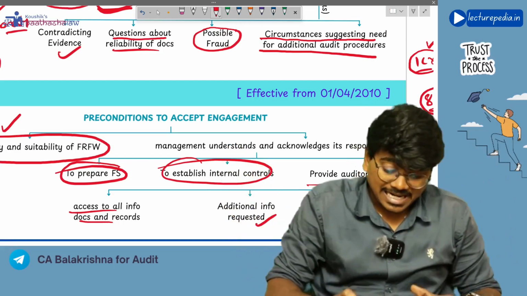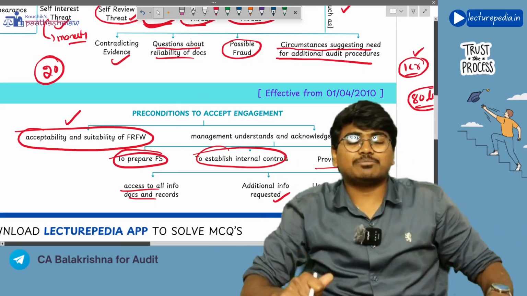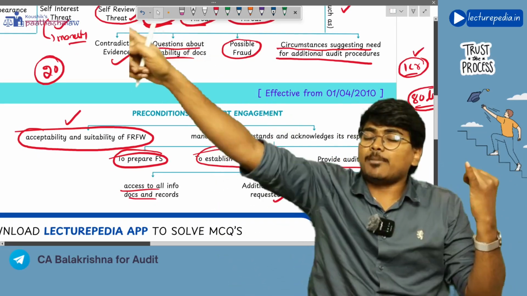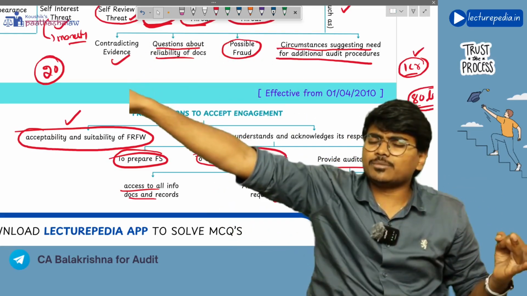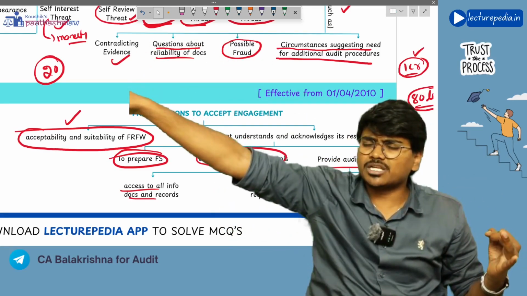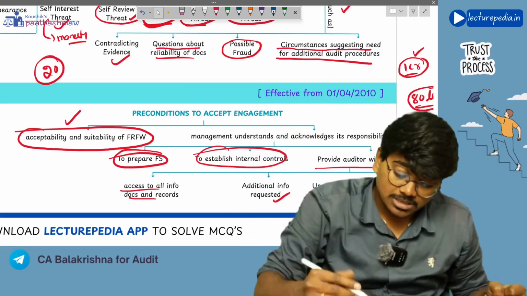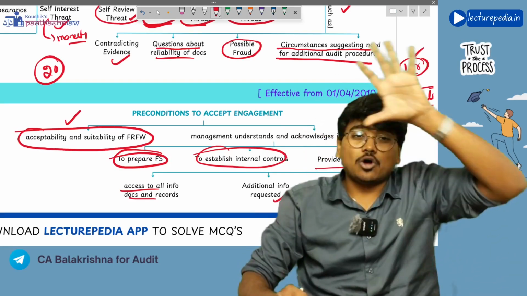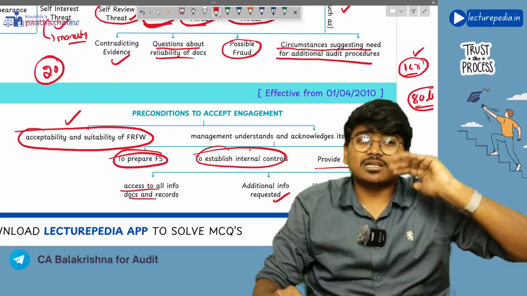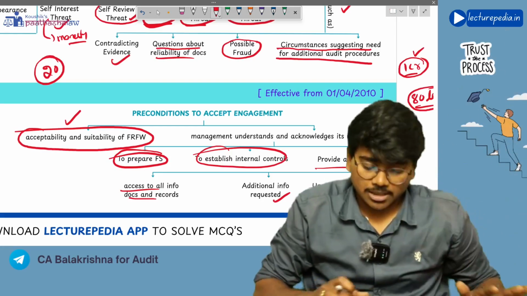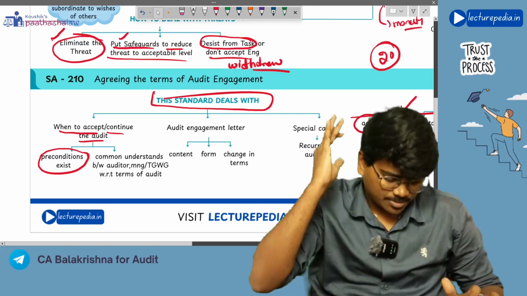So these are the preconditions that should be there. Only if these preconditions are there, the auditor will accept the engagement. First precondition is the applicable financial reporting framework should be acceptable. Next, the auditor should get agreement from the management that management understands their responsibility for preparation of financial statements, establishment of internal controls, and finally providing the auditor with all information and records, all explanations, and access to all the people in the organization. So these are the preconditions. Only if these are present, the auditor will accept the engagement.